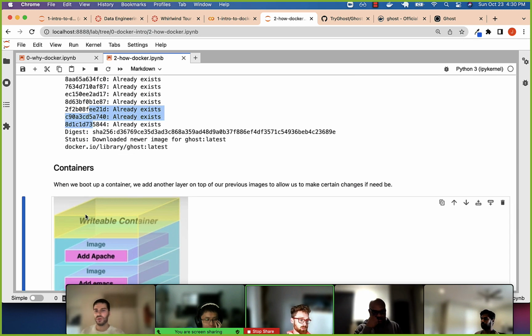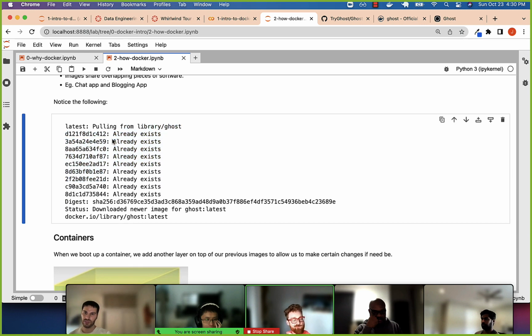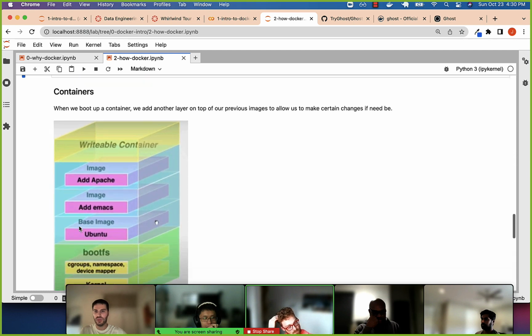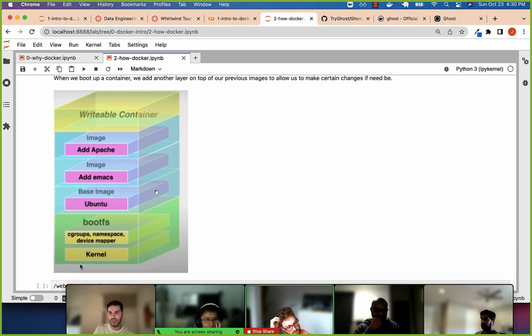One thing to note, these things are called images, right? And as we said, the overall software that we downloaded is also an image. What is an image? It's just files that are in layers. So here's one way to see it. This whole thing is an image. Here's the kernel, then Ubuntu, which is like Linux, then Emacs, and Apache, the server. And then finally, you have the container.